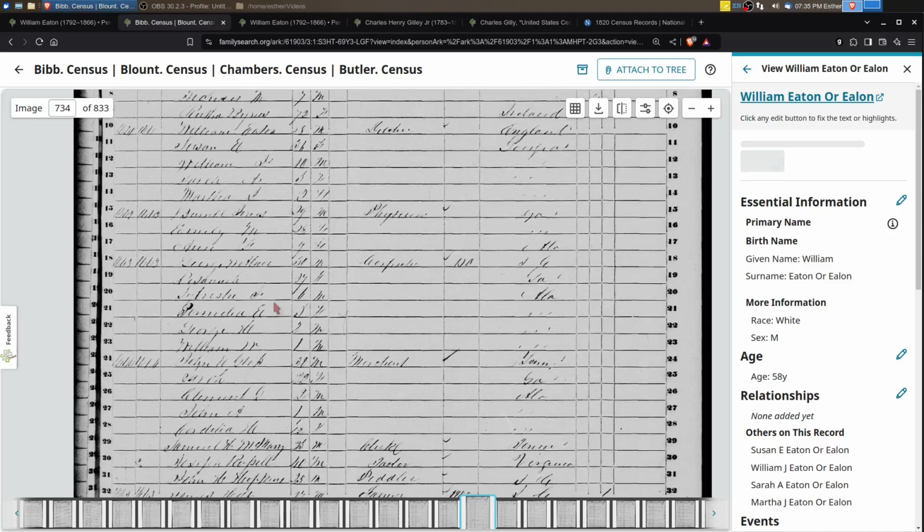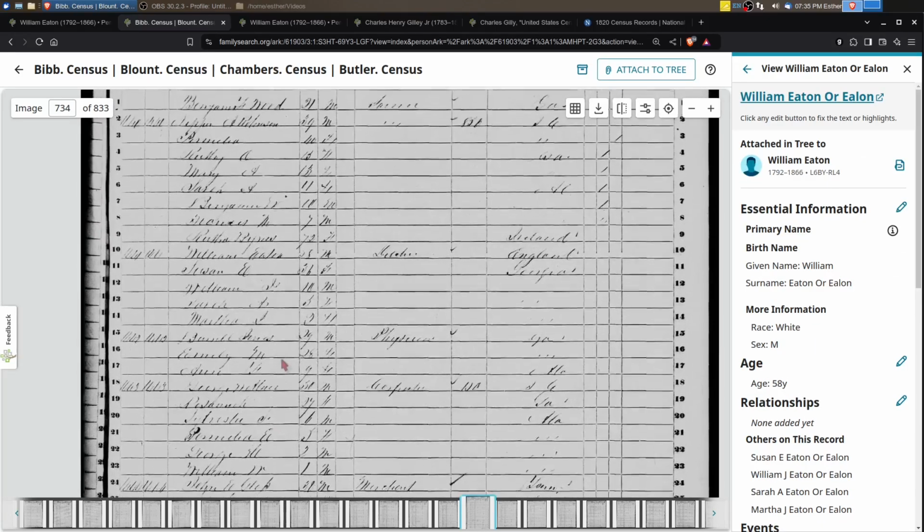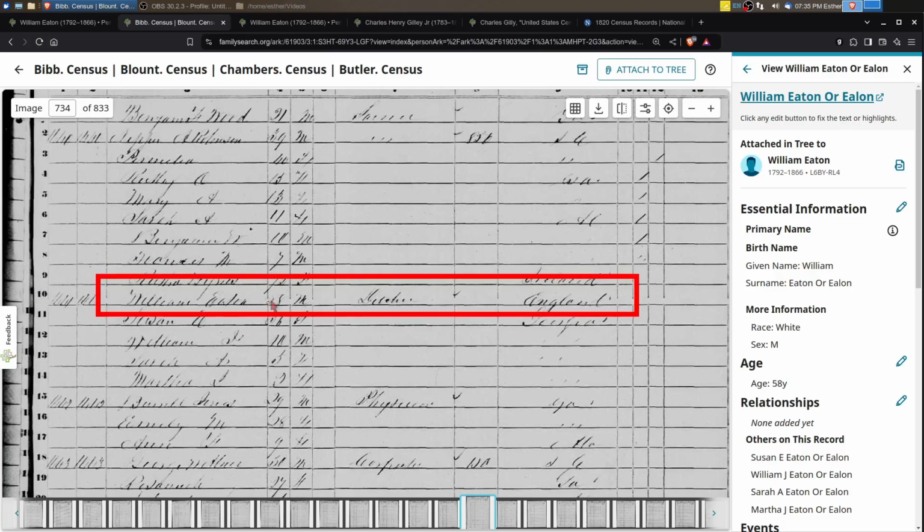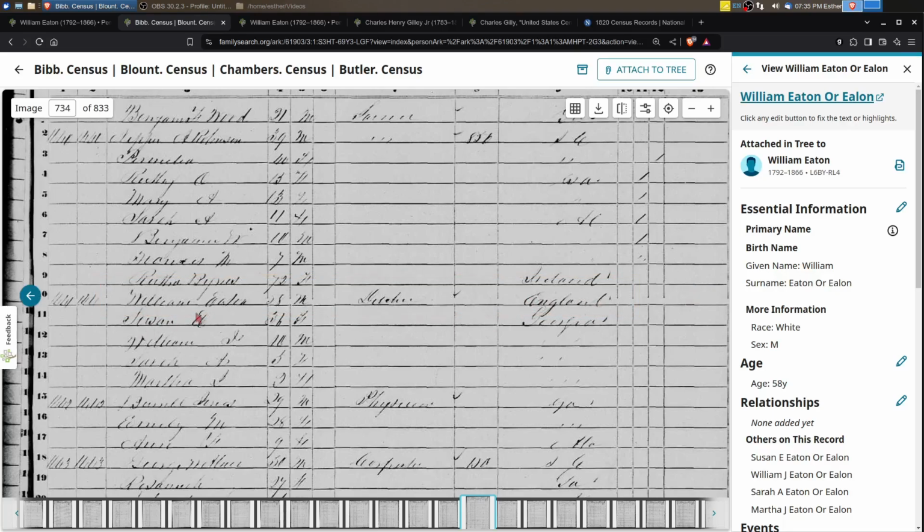Okay, so let's look at him. The writing is a little bit hard because the ink here skips a little bit. But here he is, William Eaton, 58, and his occupation is ditcher, which has always been really curious to us that have been working on him about that occupation. And then it says here, England. And then his wife, Susan E., she's 36, born in Georgia. And then all of the children, William J., Sarah A., and Martha J. are all born in Georgia.